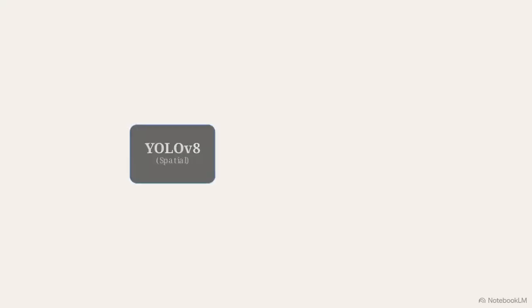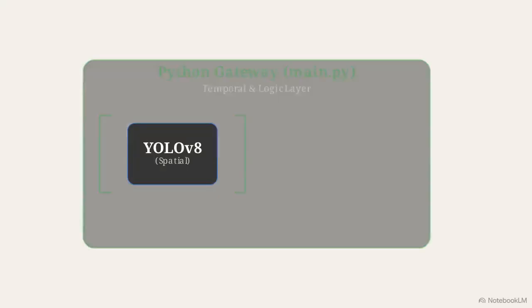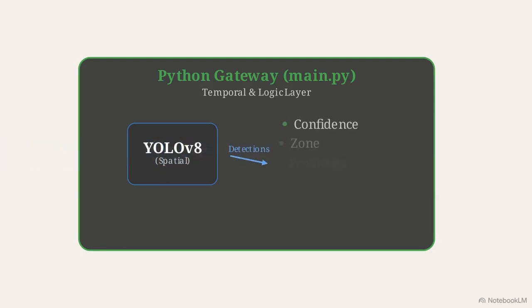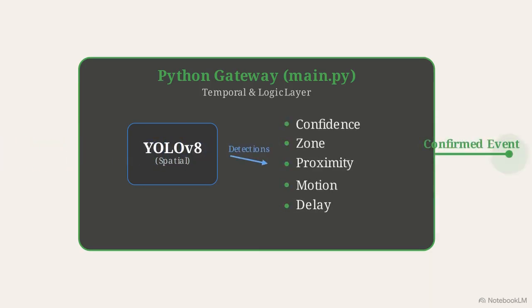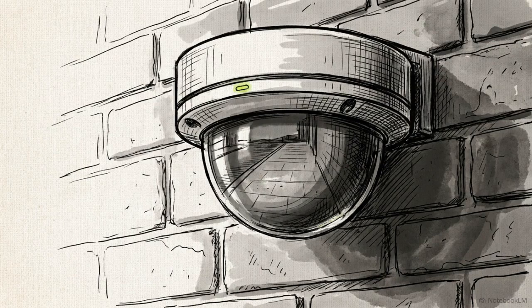The core innovation in this project was not the underlying neural network. It was the Python gateway wrapped around it. In the deployment of real-world edge AI, pure algorithmic accuracy means nothing without a meticulously engineered temporal decision layer to interpret it.